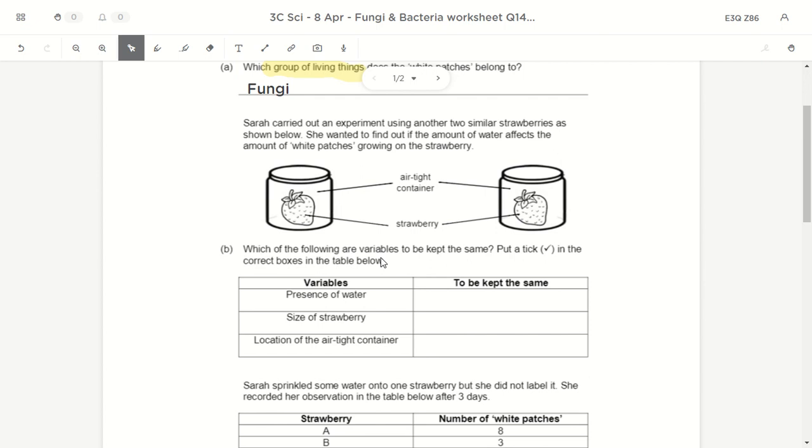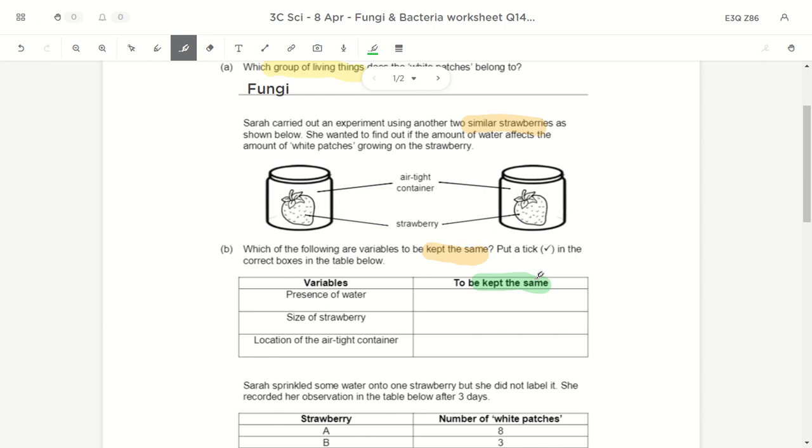Now we go to part B, which is about the experiment. So I have two similar, means they are the same. I have just changed color. I have two similar strawberries, two same strawberries. I put one in one jar, one in the other jar. It looks like they are the same thing, but later on Sarah is going to do something different to the jar, because for part B, the question is which variable do you have to keep the same, which variable do you have to change. Okay, in this question it is asking you which variable to keep the same. This is different from question 13 where they're asking you which variable to be changed.